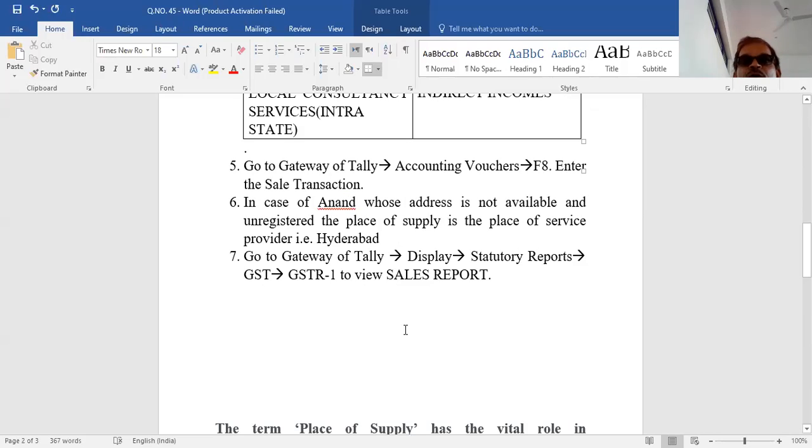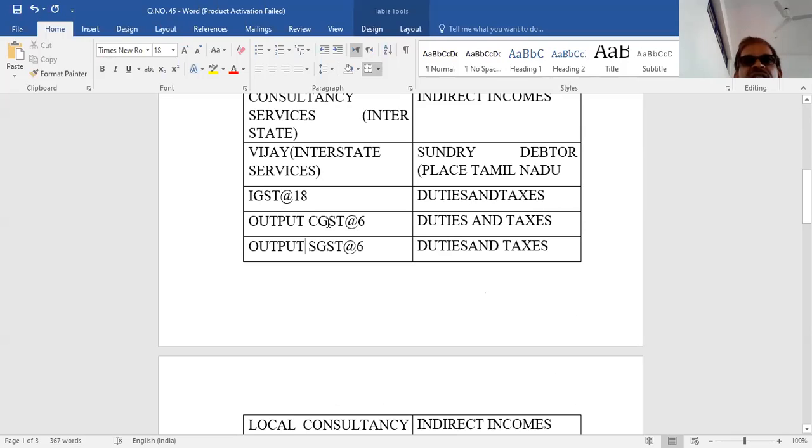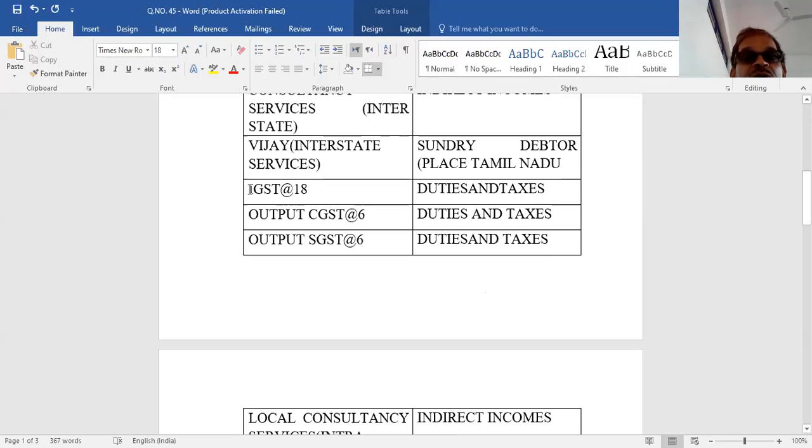Now to view the report from Gateway of Tally, go to Display, select Statutory Reports, select GST, select GSTR-1 to view the sales report. This is a sales; we are selling services, not buying. When you're selling services, you have output taxes. So you have to write output IGST so that you can understand.